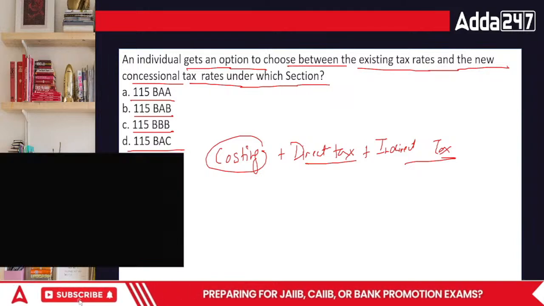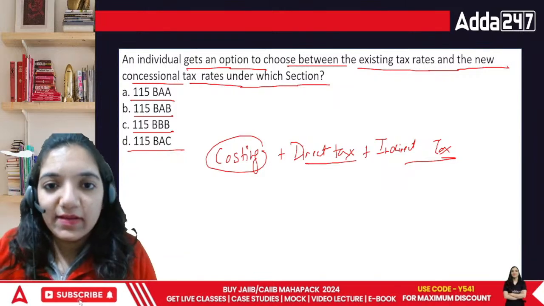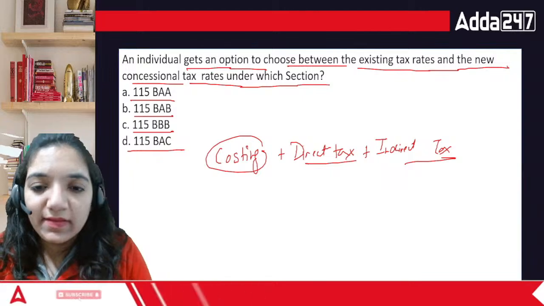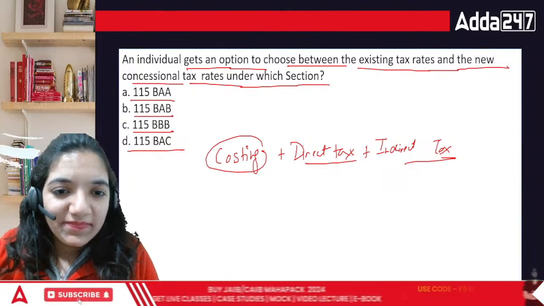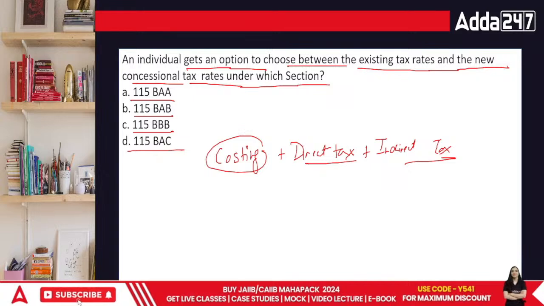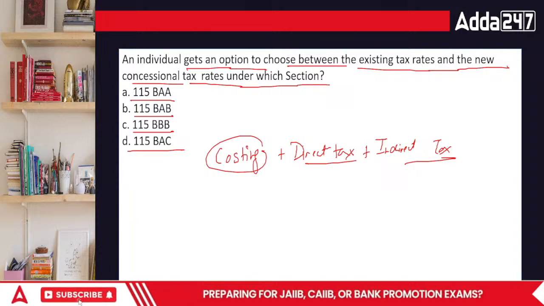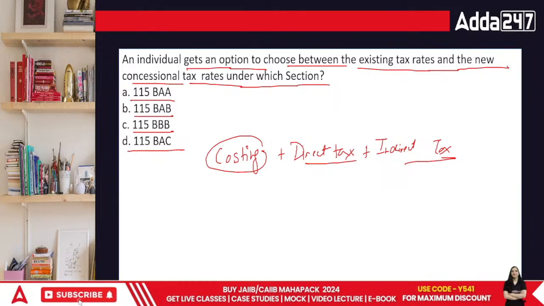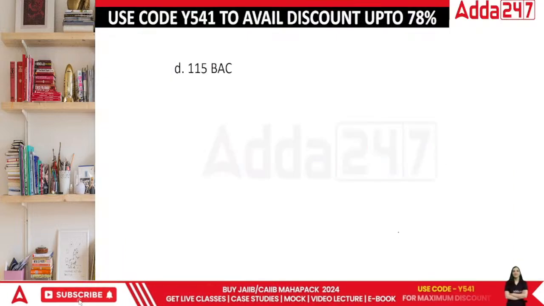There are different sections. The section that we are covering here is what exactly, according to you? Is it BAA, BAB, BBB, or BAC? The correct answer is BAC.